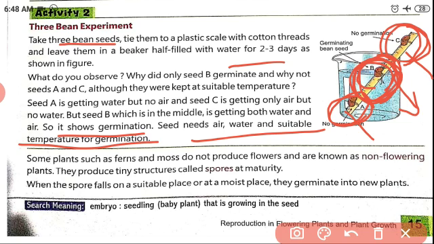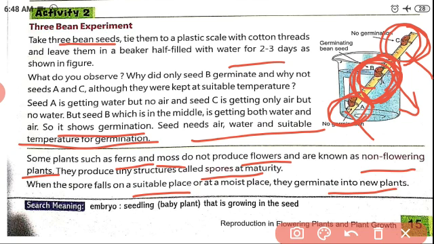Next, some plants such as ferns and moss do not produce flowers and are known as non-flowering plants. They produce tiny structures called spores at maturity. Spores spread through air or someone. When a spore falls on a suitable place or a moist place, it germinates into a new plant.